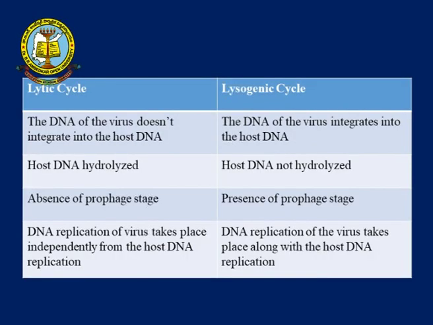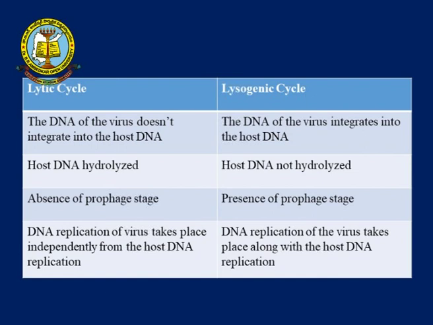E. coli bacteria. These are the host cells. Mainly the DNA cannot integrate into the host cells. The lysogenic cycle is the one that integrates into the host DNA. Integrate means mingling with the host DNA. Actually, bacteriophages contain double stranded DNA, and the bacteria contain single stranded DNA.